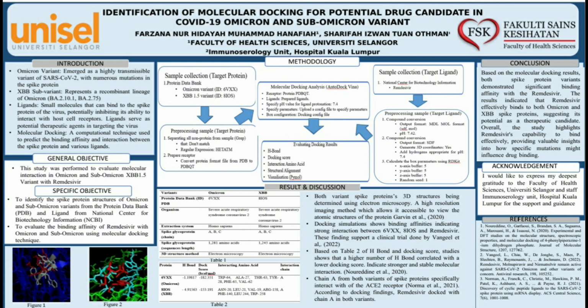The result indicates that remdesivir effectively binds to both Omicron and XBB spike proteins, suggesting its potential as a therapeutic candidate. Overall, the study highlights remdesivir's capability to bind effectively, providing valuable insight into how specific mutations might influence drug binding.